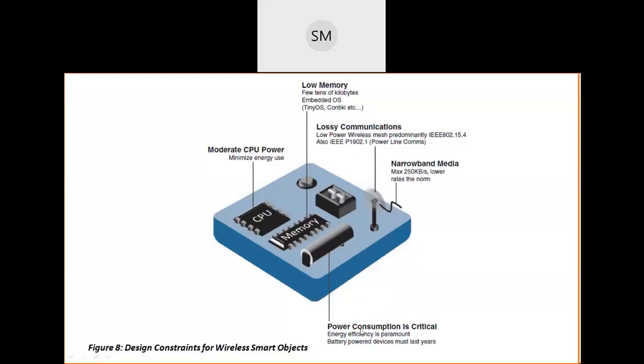So next, power consumption is critical. It means that the power source is not providing sufficient power to all these devices.